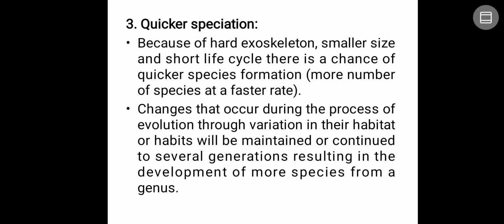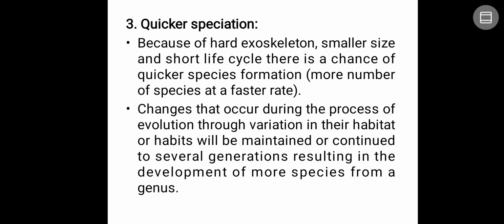Next, quicker speciation. Quicker speciation is nothing but the formation of new species at a faster rate. Most organisms have a longer lifespan, with very few generations per year. But an insect has a short life cycle, meaning within one year or within a particular season, it completes many generations. So it plays an important role in the formation of new species within a few years or few seasons itself.